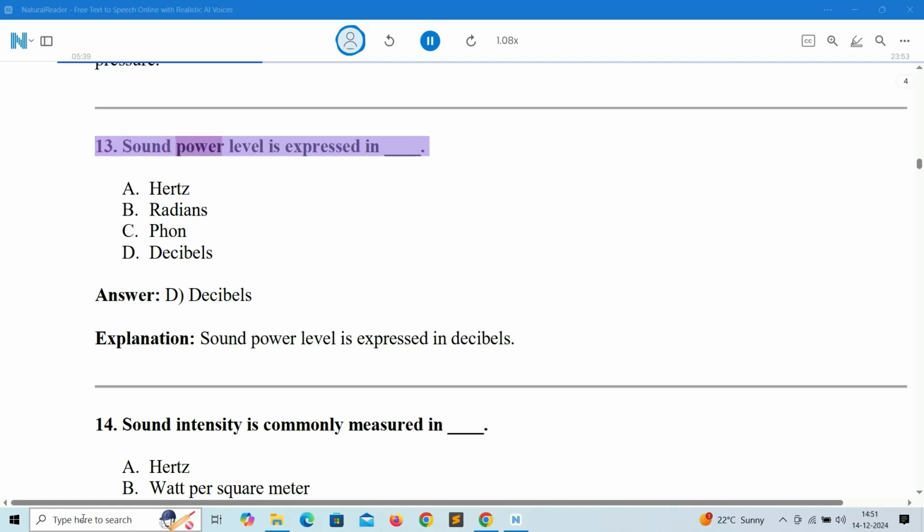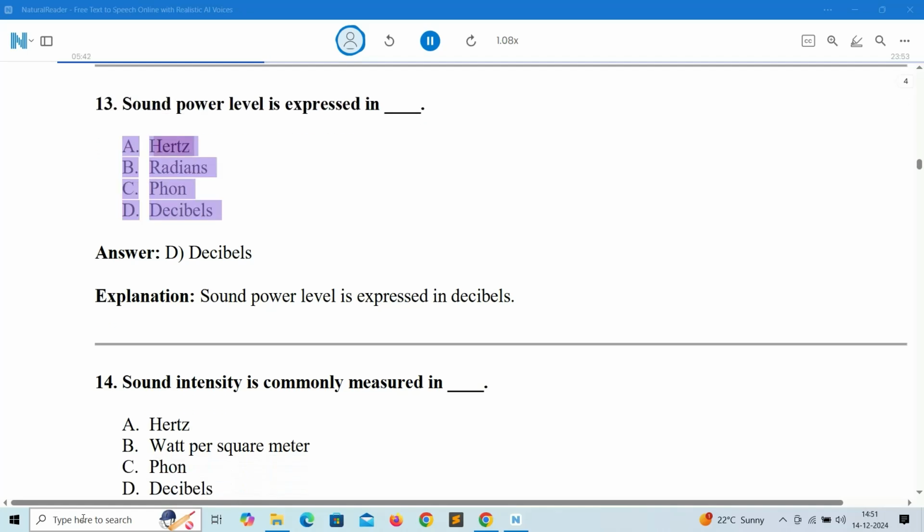13. Sound power level is expressed in A. Hertz. B. Radians. C. Fon. D. Decibels.